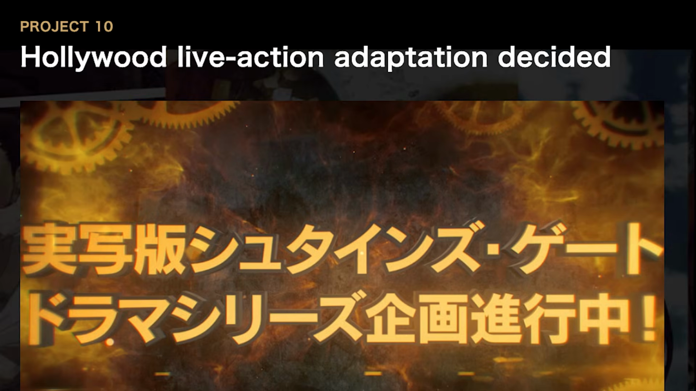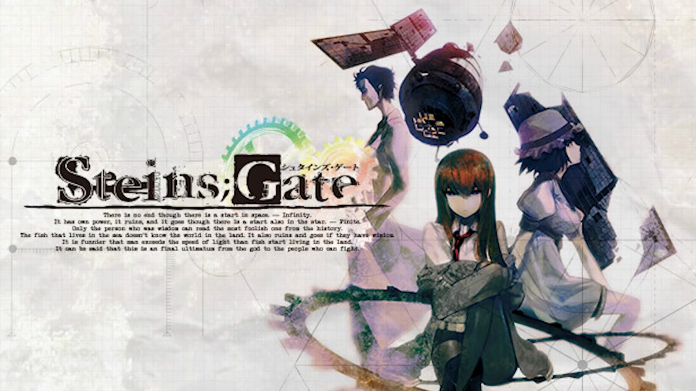And thirdly, MAGES. also announced a Hollywood live-action adaptation of Steins;Gate by Skybound Entertainment. But even for that too, they have given no update on it in 4.5 years. I wouldn't be surprised if the project is outright cancelled. And in the first place, westernizing a story as deeply embedded in otaku culture as Steins;Gate would be a huge challenge.